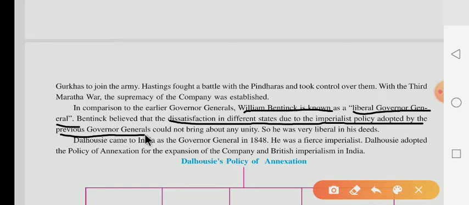William Bentinck knew very well that the British policy was one kind of imperialist policy. What is the meaning of imperialist policy? Imperialist policy, in Hindi, is called samrajyavadi. It means one kind of aggressive extension, and this kind of policy was adopted by the previous Governor Generals, and that's why there was more dissatisfaction among the Indians and they could not bring about any unity. So he was very liberal in his deeds. Deeds means karma, karna.